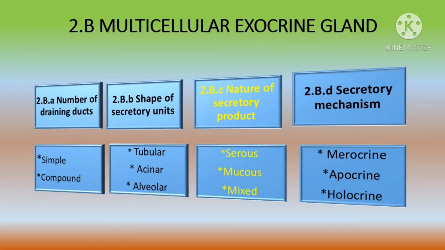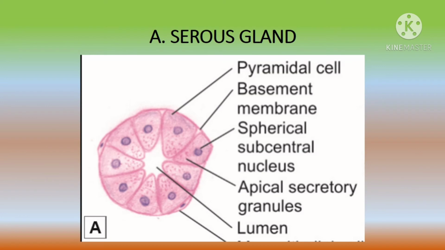So, this is a diagram of a serous gland. We can see that the cells of serous acini are triangular in shape and have a round nucleus. Their nuclei are centrally placed. The secretions of serous glands are proteinaceous in nature. The cytoplasm of serous glands is granular and it often stains blue with H&E stains.